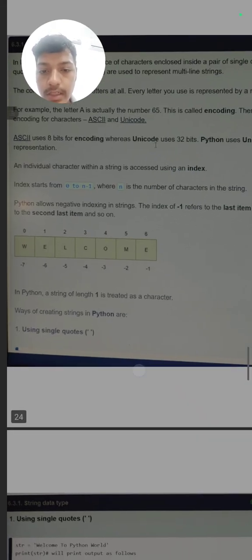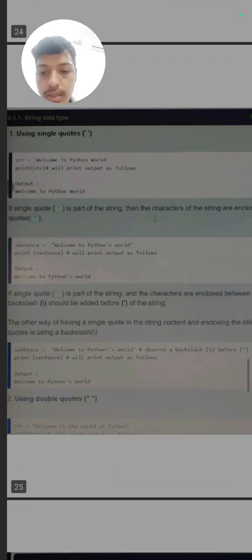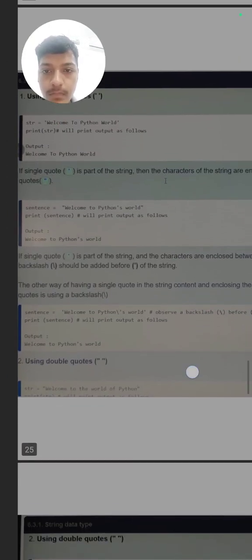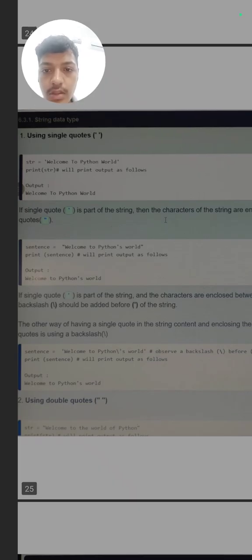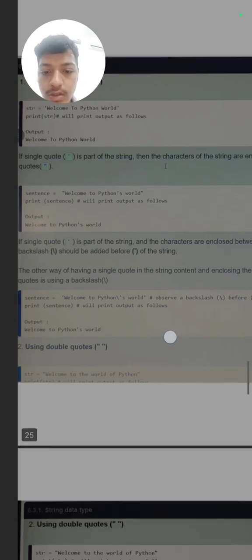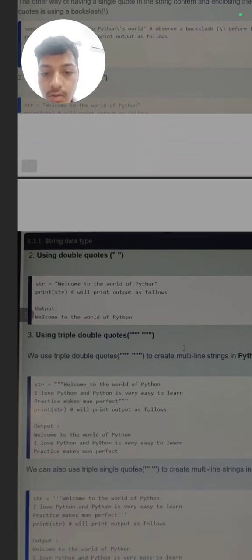It can also be negative, like -1, -2. So this is some basic. Using single quotes to store a string value is also possible. Using double quotes and triple quotes is also completely valid in Python.